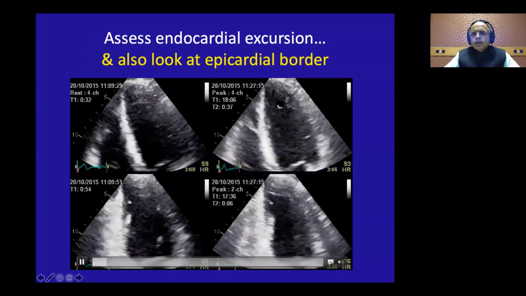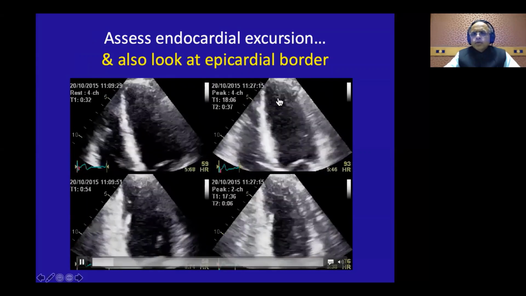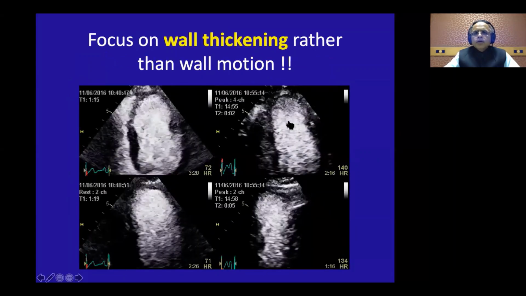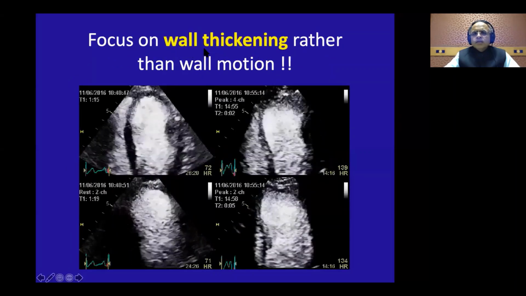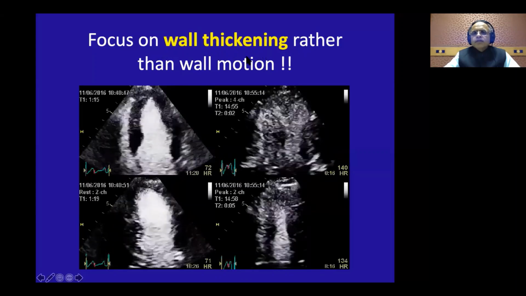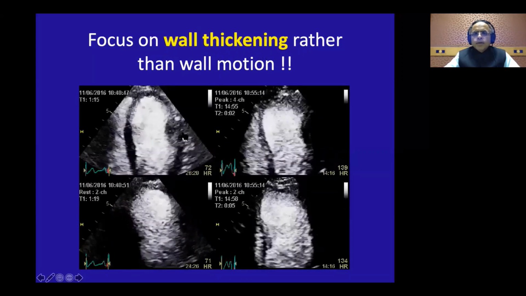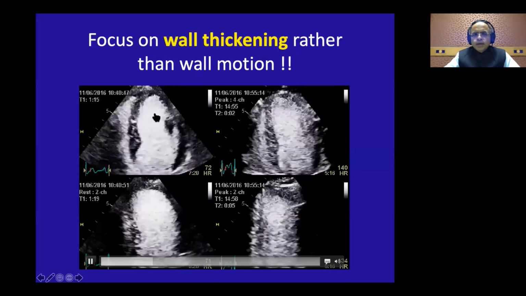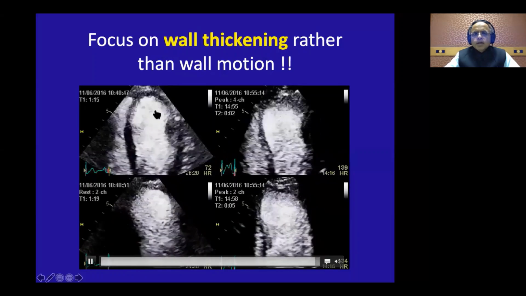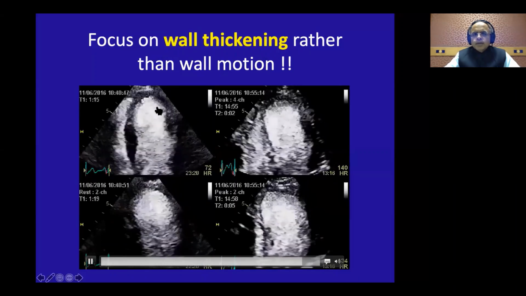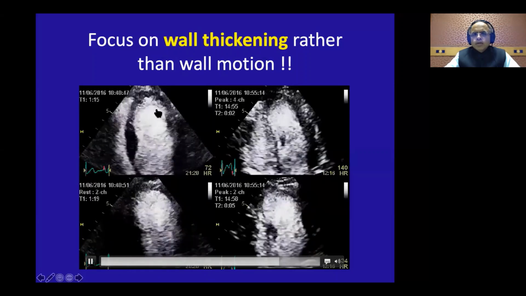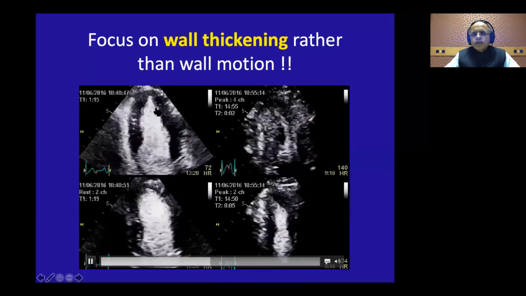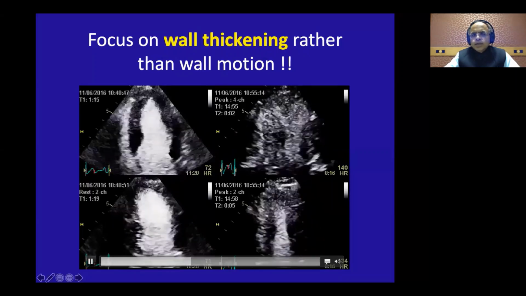Once you start looking at the epicardium, you will appreciate that entire segment thickening. So the most important thing is, don't look at just the wall motion, but look at systolic thickening. That is very important, and this becomes very, very easy when you have contrast in the LV cavity. If I'm keeping my cursor here, look at this particular segment, look at the endocardium, look at the velocity of motion. Now start looking at the epicardium and start appreciating systolic thickening. And that way you go for each and every segment.